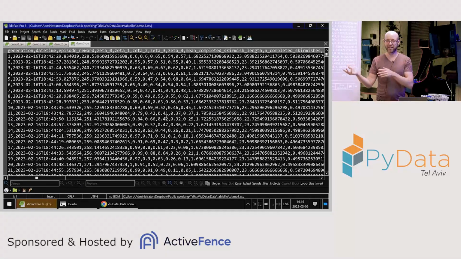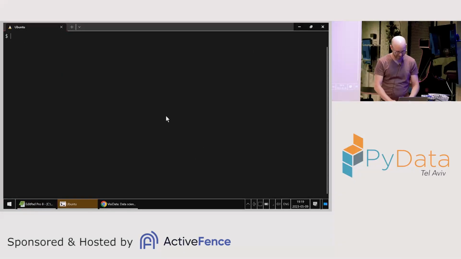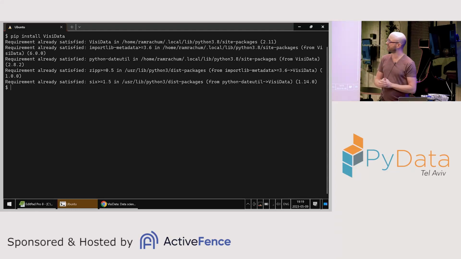I asked again. Someone gave another solution. I didn't like that either. So I tried VisiData again, and then I fell in love with it. This is what it looks like. Okay, first I install it. Pip install visidata. It's an open source tool. And it's installed. And it looks like this.